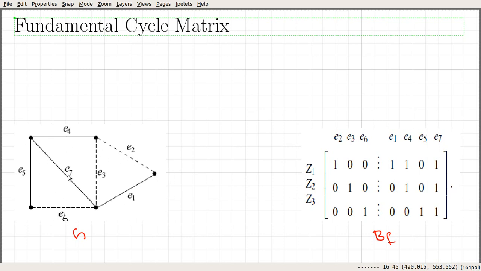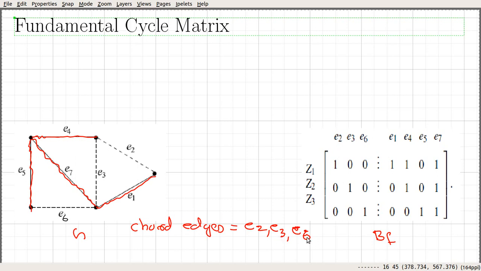If we look at this particular graph, let's consider a spanning tree, which I am highlighting with red. With respect to this spanning tree, the chord edges are E2, E3 and E6. If we add the edge E2 to our spanning tree, then we get a fundamental cycle.